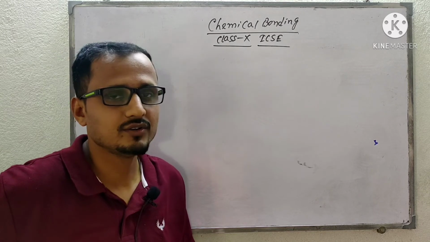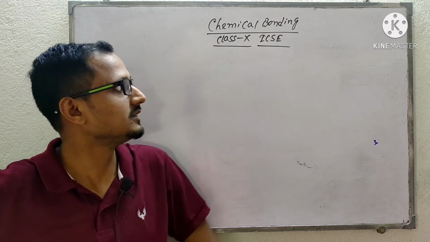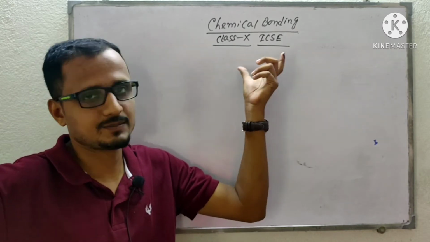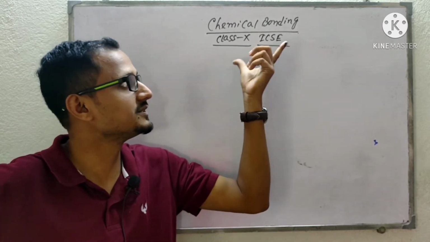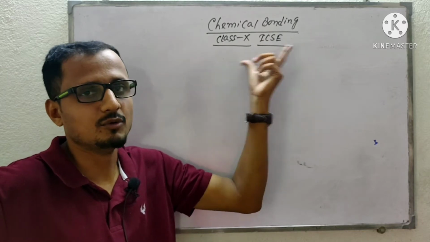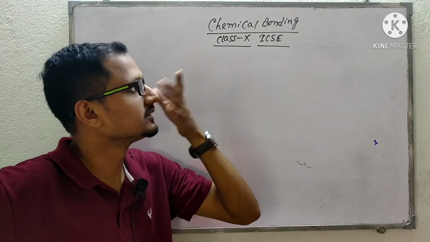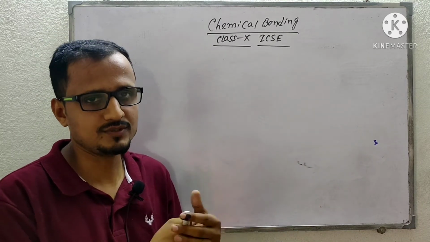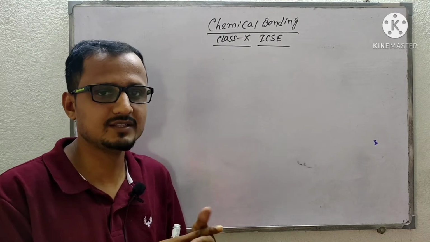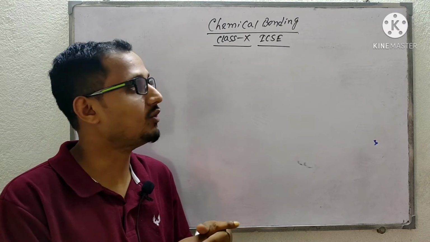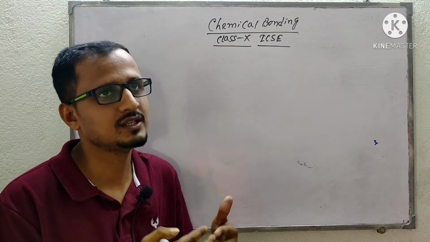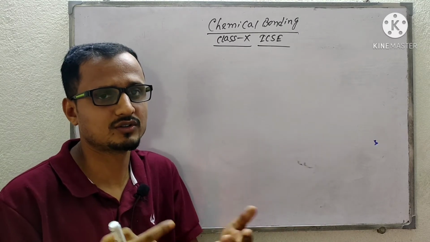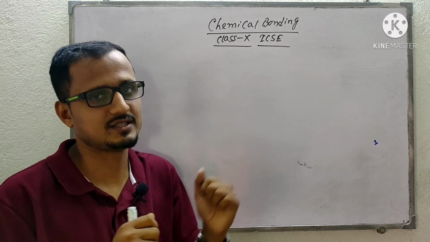Now in today's video I will discuss the chemical bonding chapter of class 10 ICSE. It is a very important chapter, the second chapter of the class 10 book. Here we will discuss how the bond between two atoms of elements is formed, and why the atoms combine together to form a molecule or a compound.